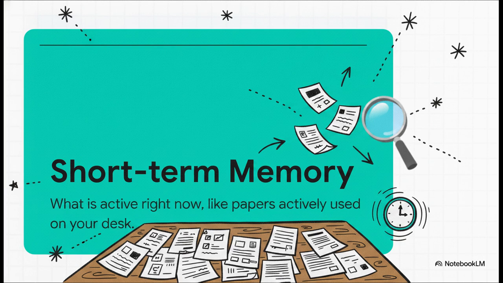First, we have the context window. This is the agent's short-term working memory. Think of this as the papers actively spread out on top of your desk right now. It represents the immediate short-term information the agent is actively processing to complete the task at hand. It's fast, it's immediate, but it has very limited space.